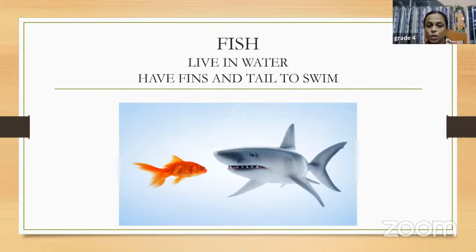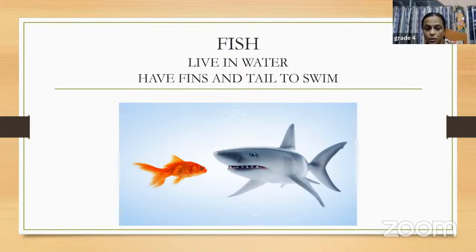Then we have the next group, the fish, right? Fish live in water, and the specialty is that they have fins and a tail to swim. Fishes are not going to come out of the water. They live inside the water, so how will they move? They will move by swimming. They will go from one place to another in water by swimming. So fishes have fins and tails to swim.